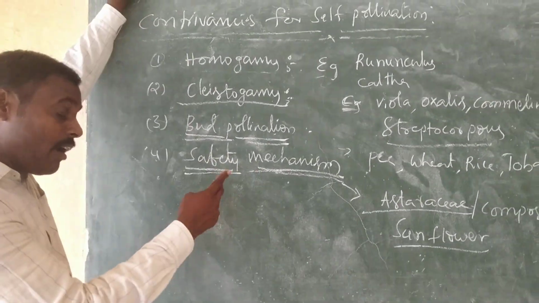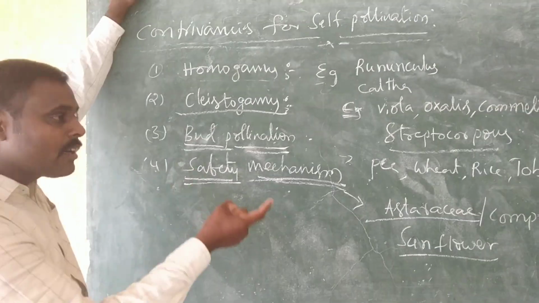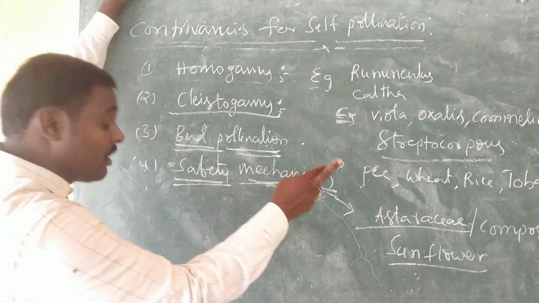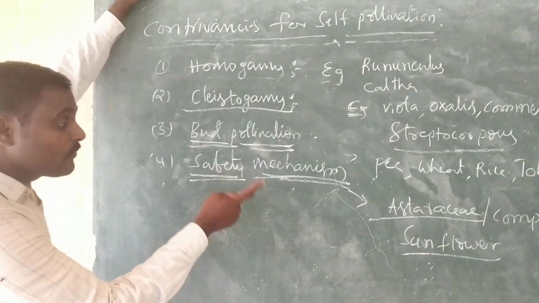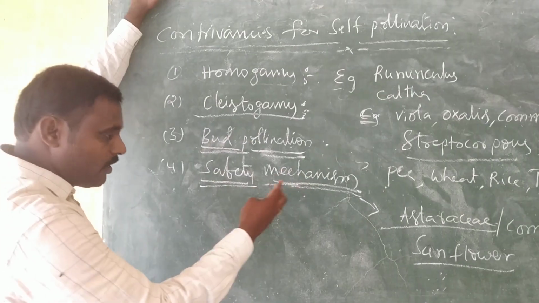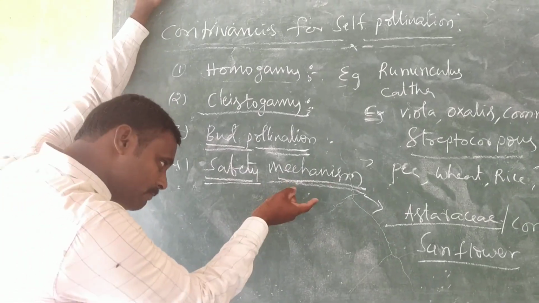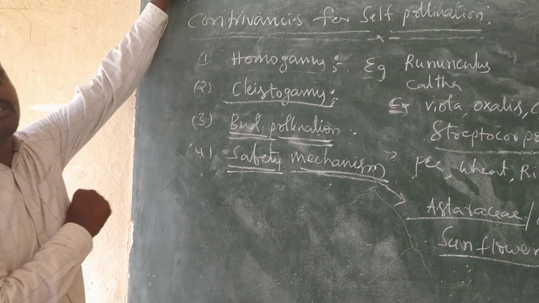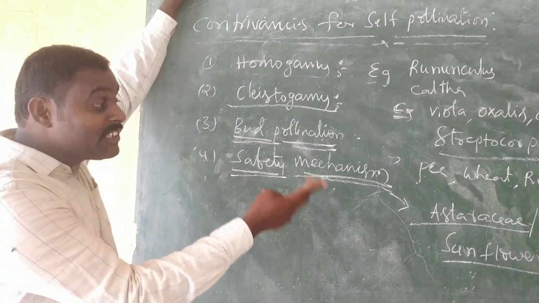Whenever cross-pollination fails to occur in the disc florets of Asteraceae, the stigma of the disc florets of sunflower will bend back towards the anther and facilitate self-pollination. So it is maintaining two options.